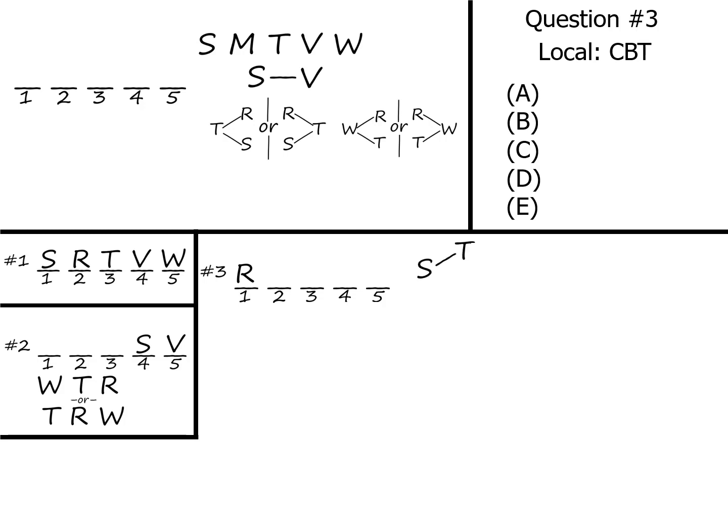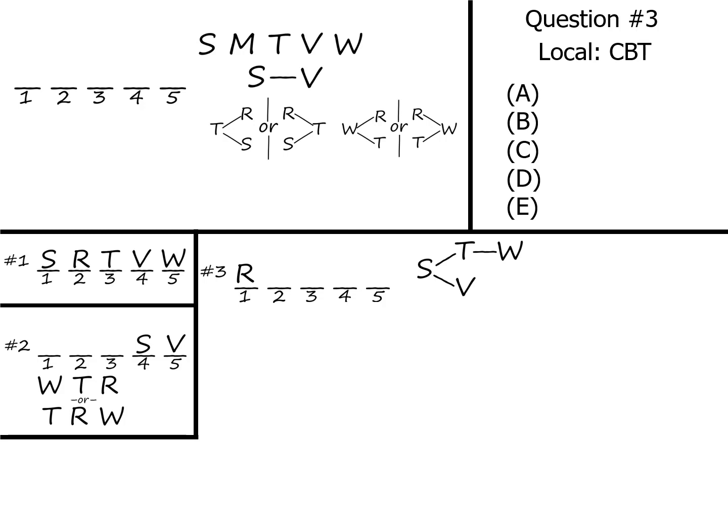Now remember, S has to be in front of V, so we can add that to a little fork in our sketch. And now think about rule 3, which says that W has to have the same relation to T as it has to R. If R is first, then W will be after it. So that means that W will be after T as well. So add that to the chain that we've got going, and notice that basically that's everybody.